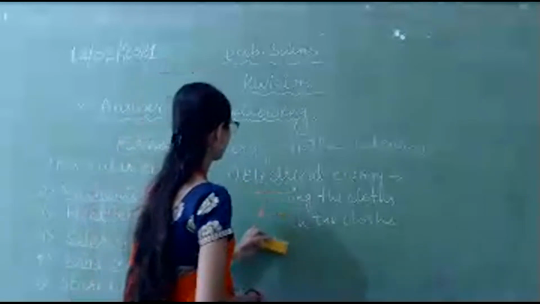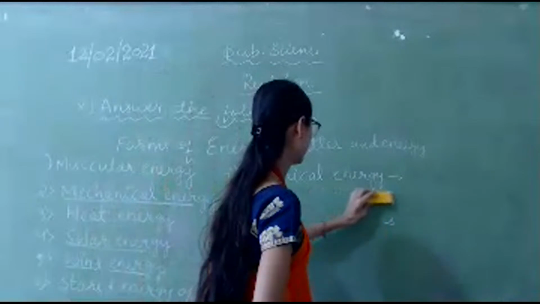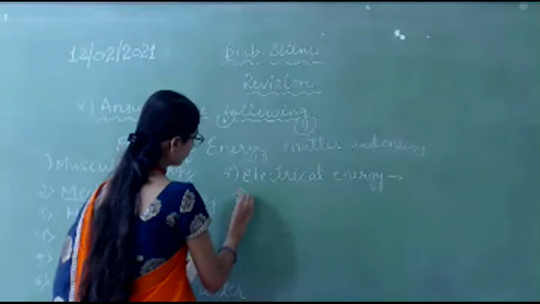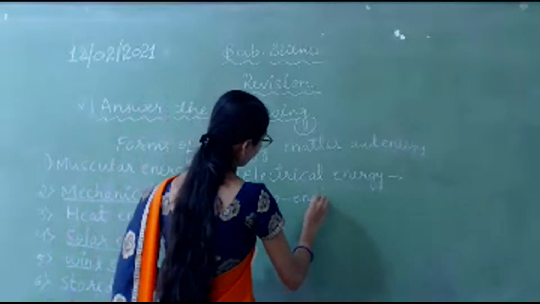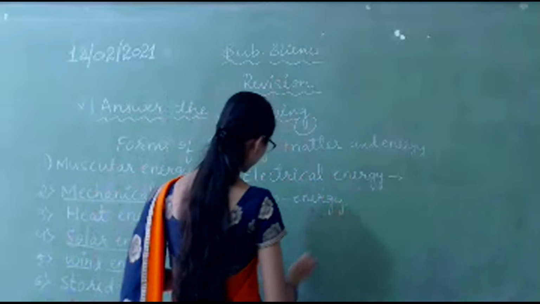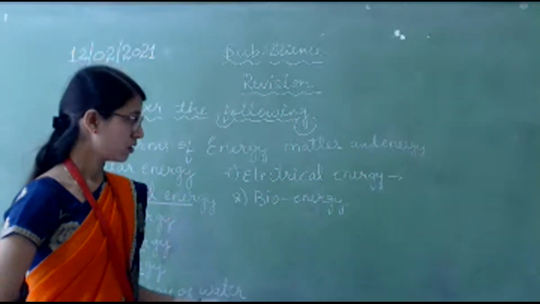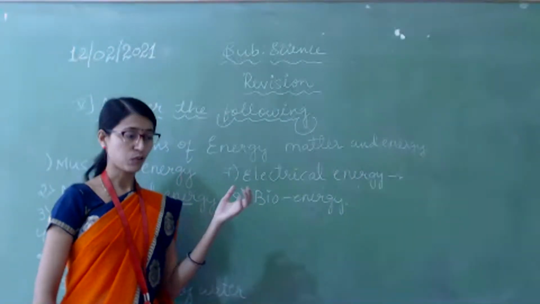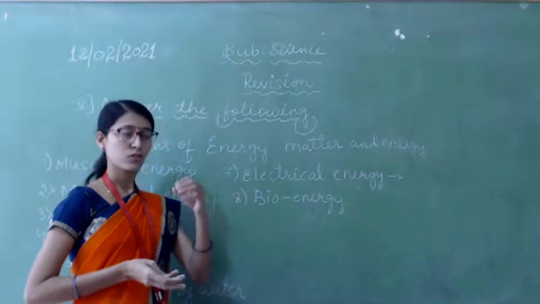Next, bioenergy. Here, for bioenergy, waste means what we clean out after using food, like vegetables and fruits.